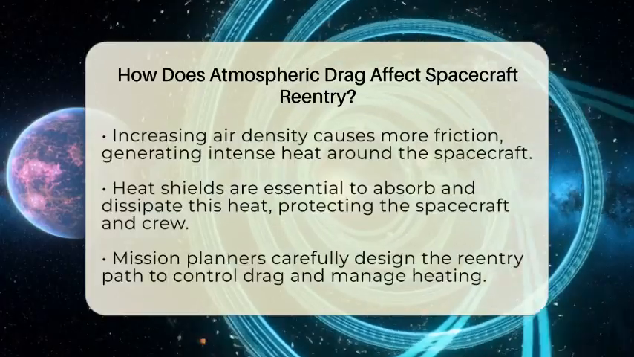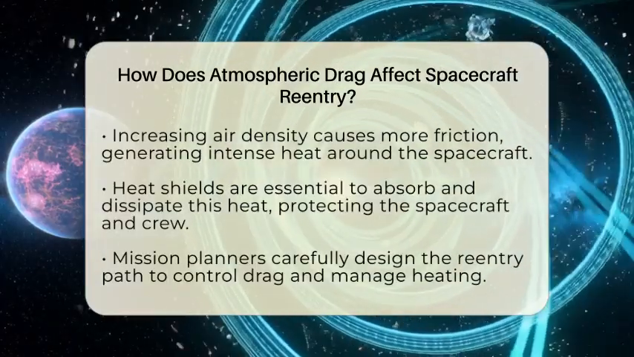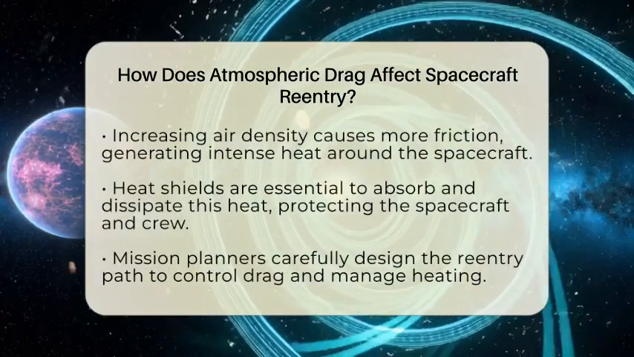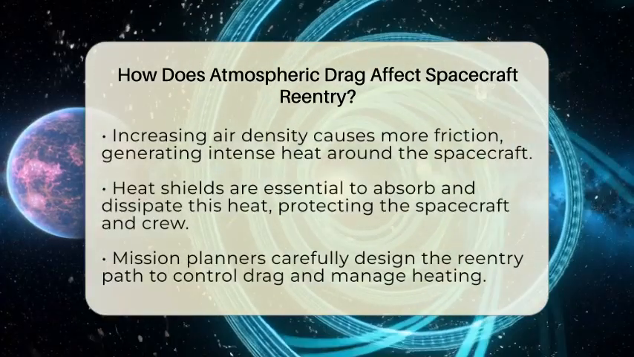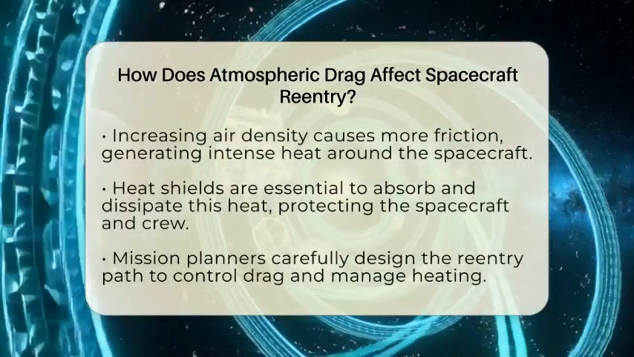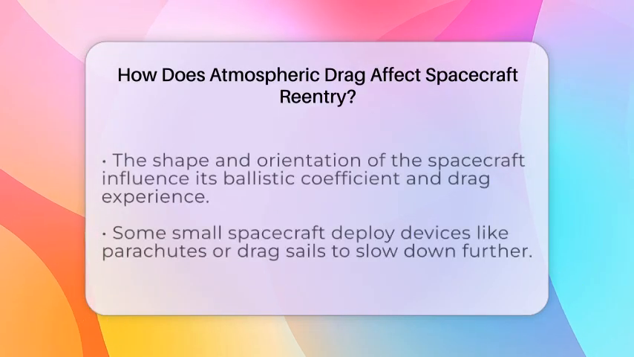Without these shields, the extreme temperatures could melt parts of the spacecraft or cause structural failure. Mission planners carefully calculate the reentry trajectory to control how much atmospheric drag the spacecraft will encounter. This helps them manage the heating rate and ensure a safe landing.